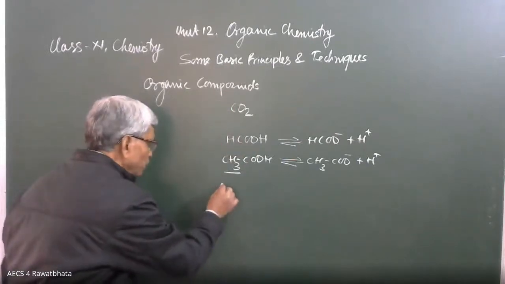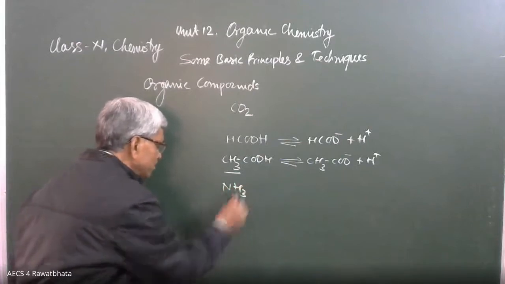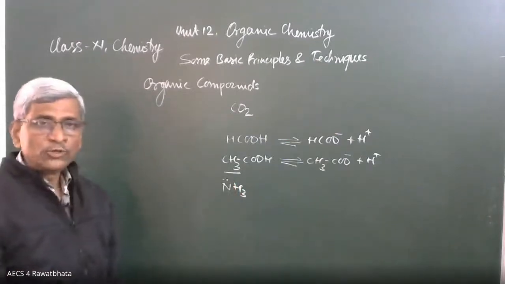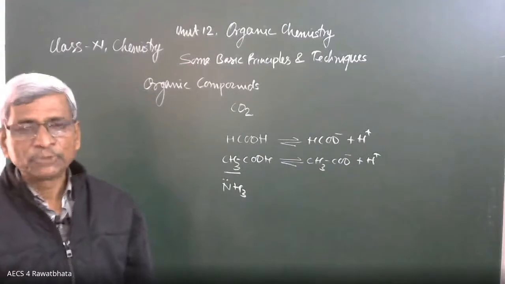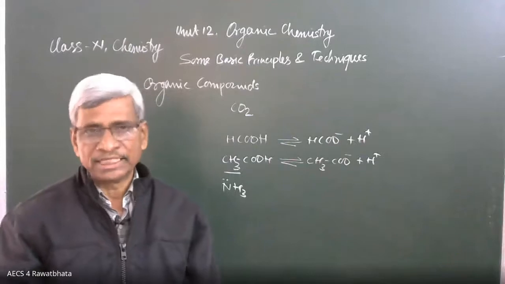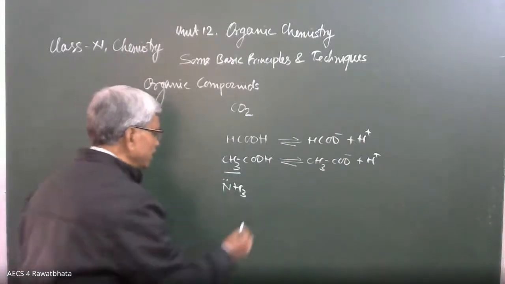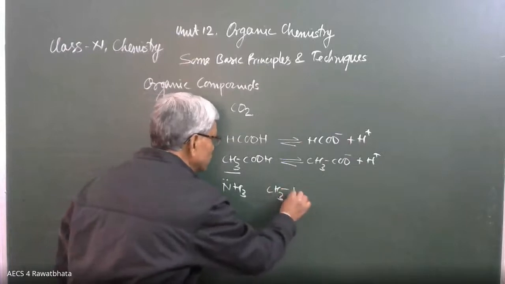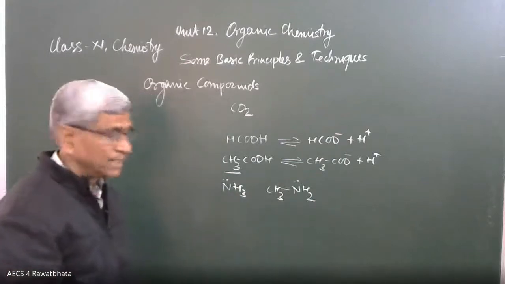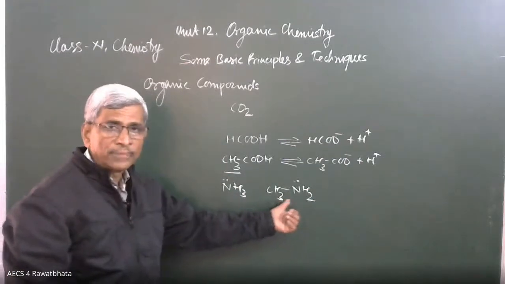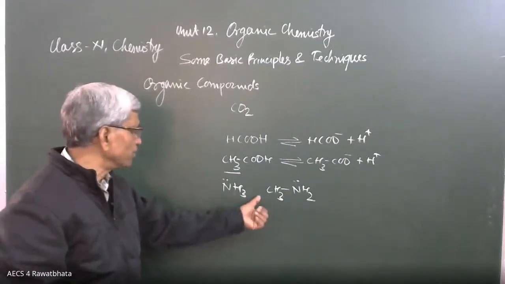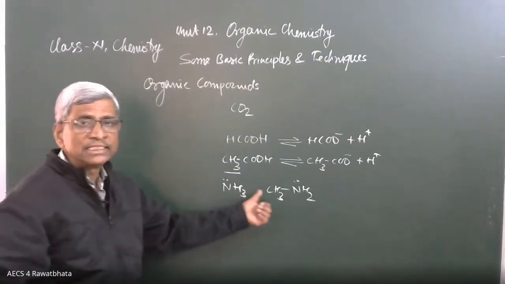Another compound I am going to take is ammonia. We have discussed this. Nitrogen has a pair of electrons. It is a Lewis base, a basic compound. It provides a lone pair easily during the reaction. That's why it is a Lewis base. If we talk about an organic compound like CH3NH2, here also nitrogen has a pair of electrons. This is the amine, methylamine. It is a derivative of ammonia. In these two compounds, one hydrogen is replaced by CH3.